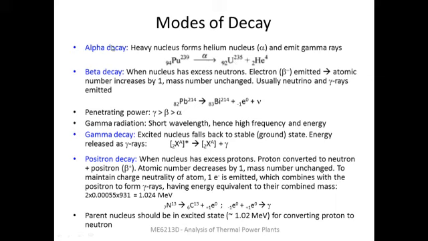Another class of particles is beta particles. A beta minus particle is an electron, and a beta plus particle is called a positron. So a beta decay is when a nucleus is emitting beta minus particles, and this usually happens when the nucleus has got too many neutrons. What is happening is that the excess neutron is getting transformed into 1 proton and 1 electron for maintaining the charge neutrality, and 1 neutrino also.